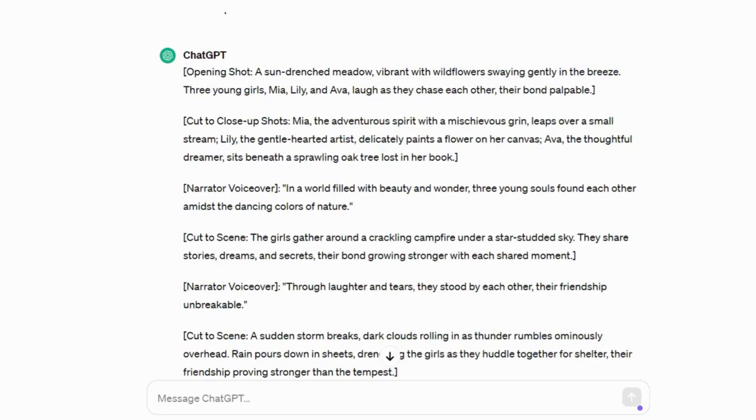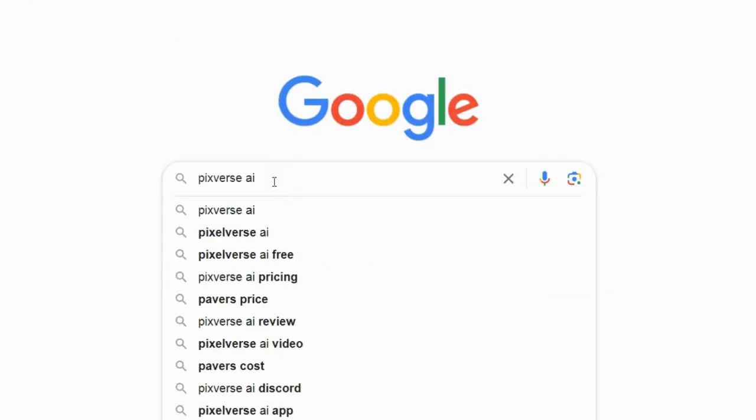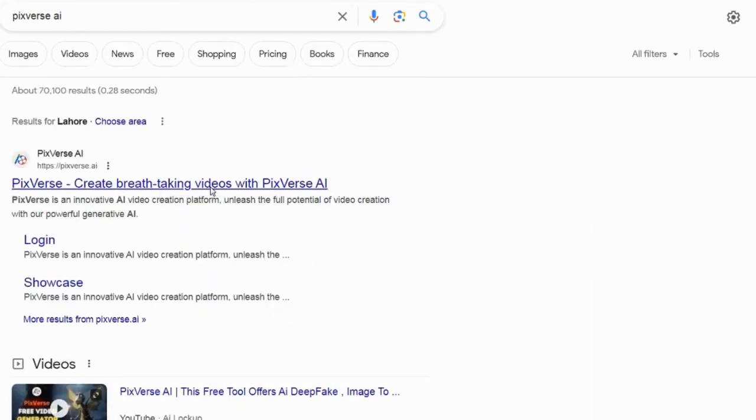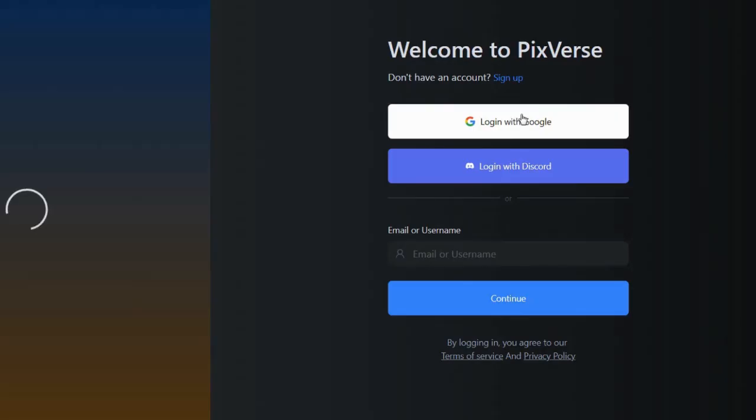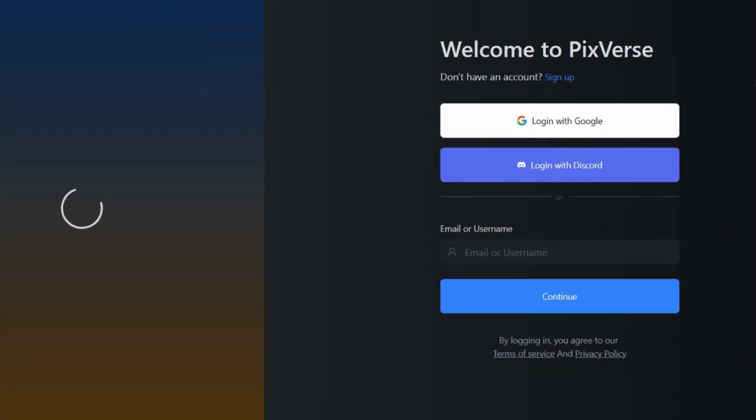Once the script is complete, go to Google and search for PXverse. Click on the link and then select Get Started Web. After this, it will prompt you to log in. One thing to note is that when logging in with your Discord account in response to the prompt, it will yield 4 results, but the web server will only display 1.